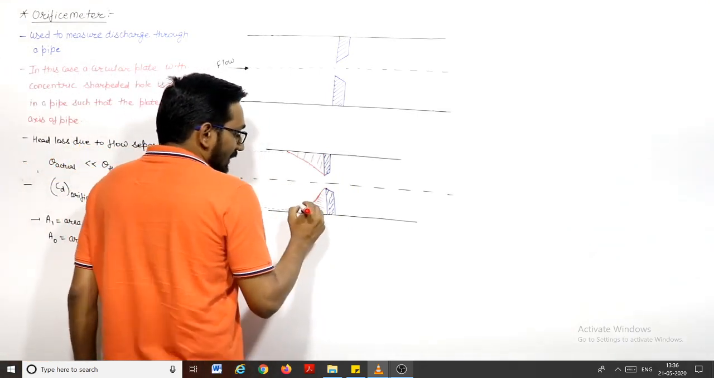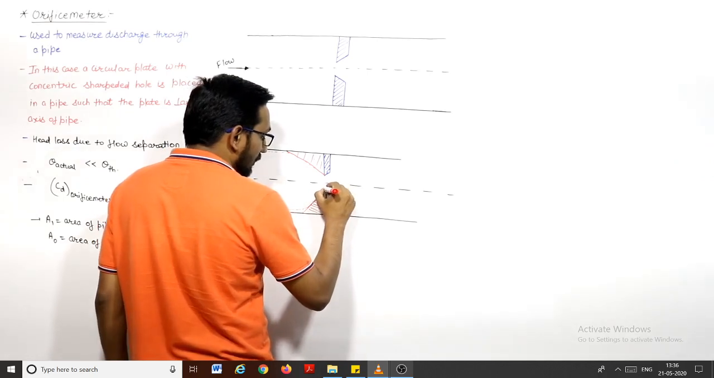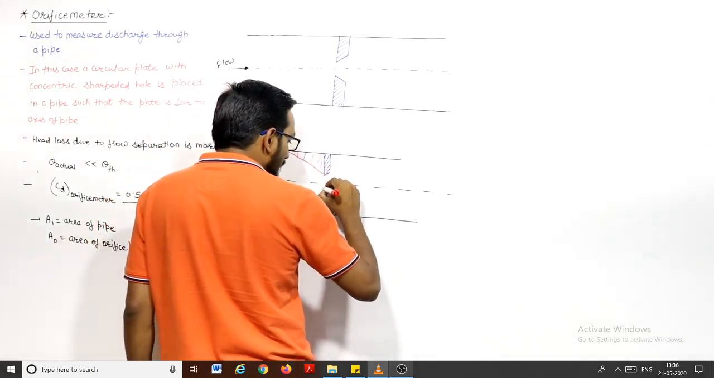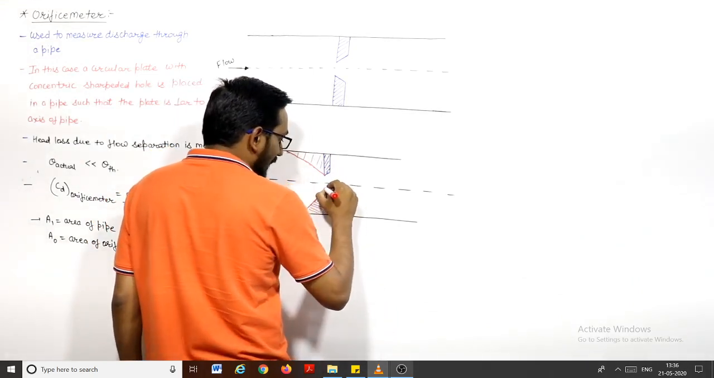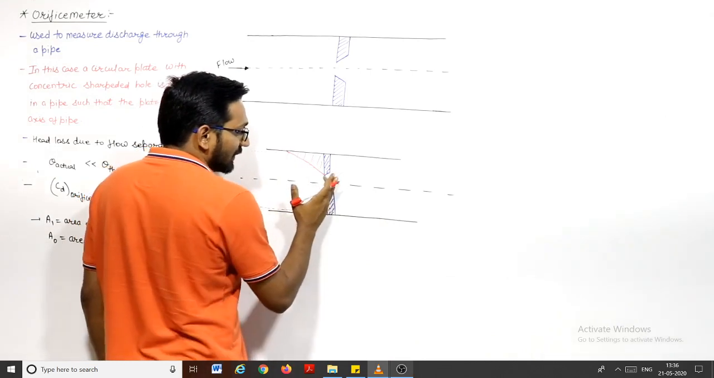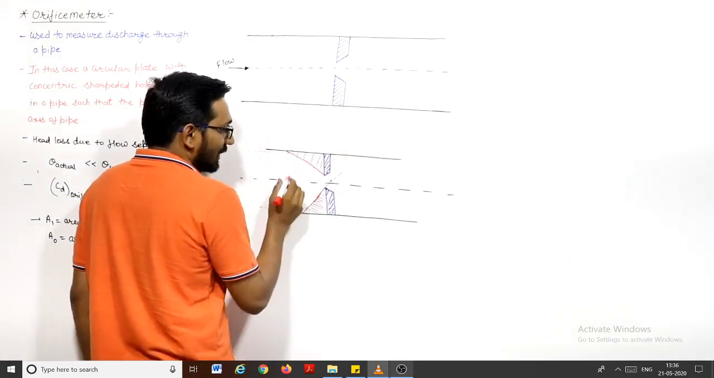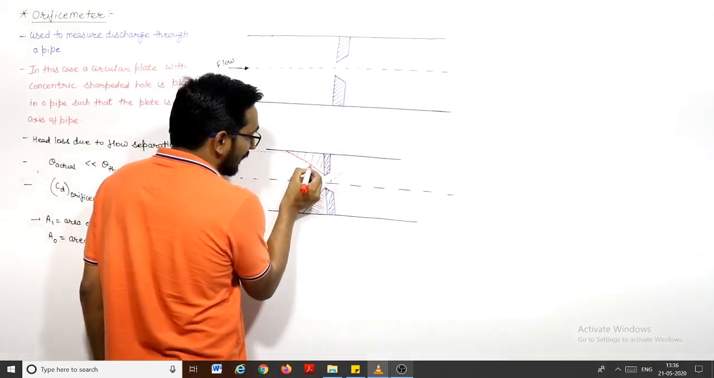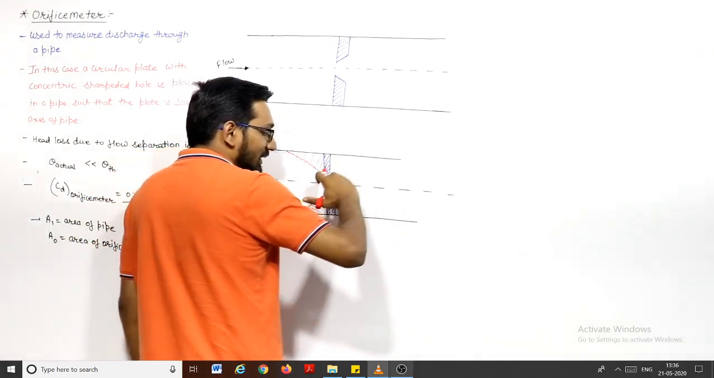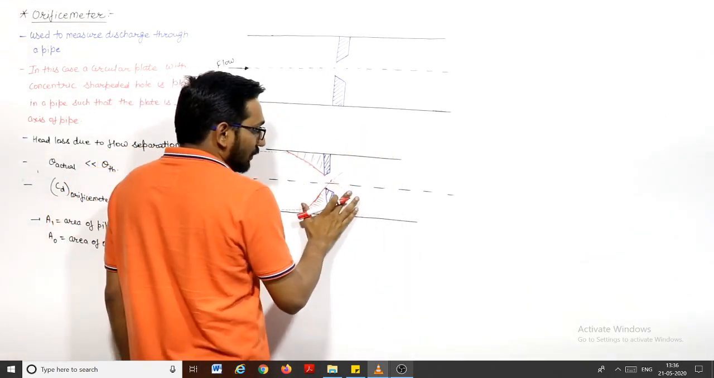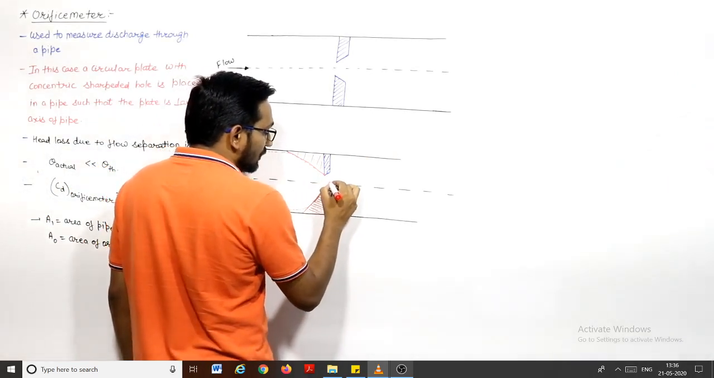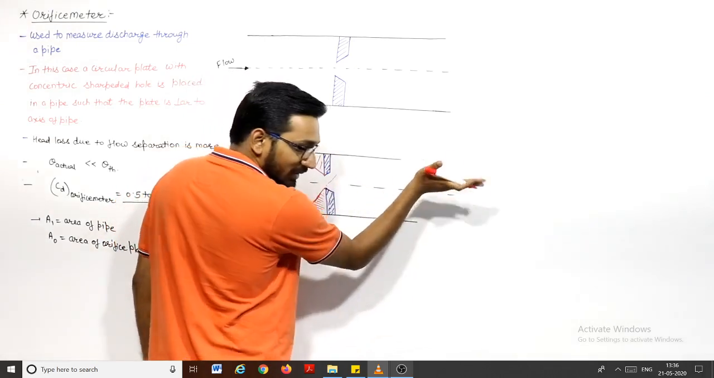Now suppose we talk about this layer. Initially, at the entry, these fluid particles will have a momentum and velocity in this direction, and these fluid particles will have a momentum and velocity in this direction. So now what does the fluid have to do? The fluid has to change its momentum from this direction to this direction, right?